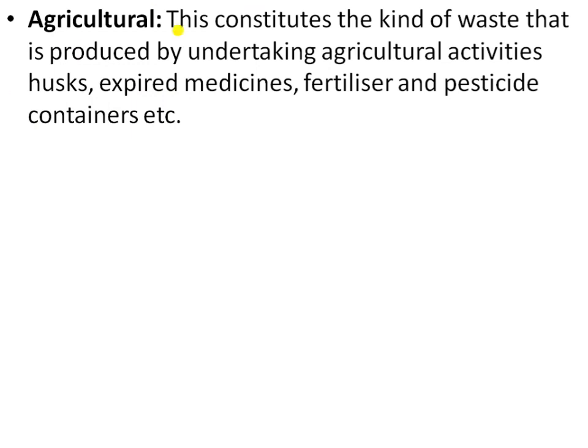Several kinds of waste are produced when we spread fertilizer and pesticides on the plants, or from expired medicines and husk, so it produces some pollution, or we can say it contaminates our environment.